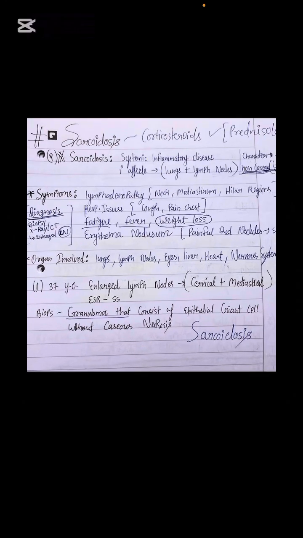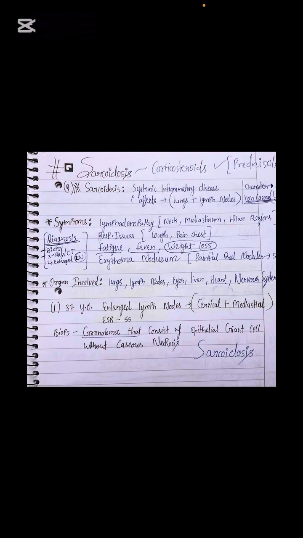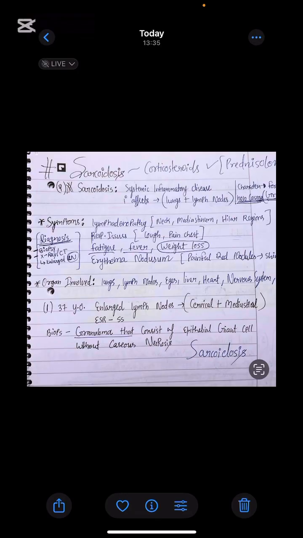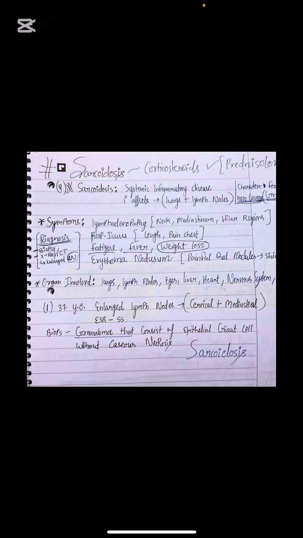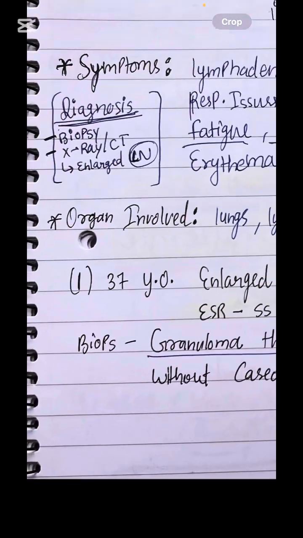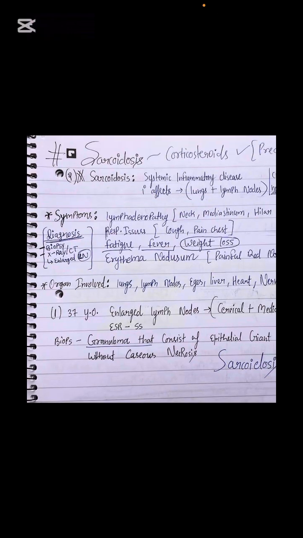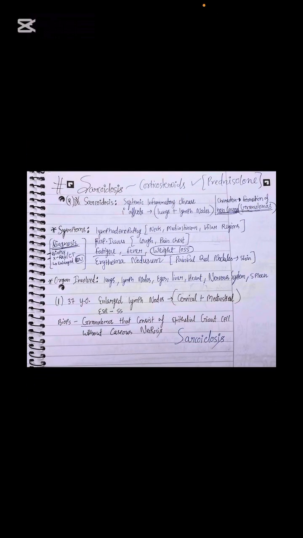So let's hear it from our patient. Our patient is 37 years old, with enlarged cervical and mediastinal lymph nodes. ESR is elevated. Biopsy says a granuloma that consists of epithelioid and giant cells without caseous necrosis.